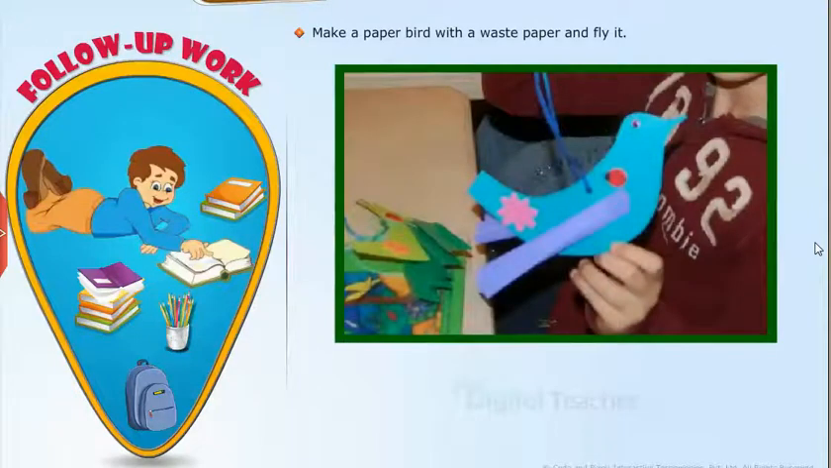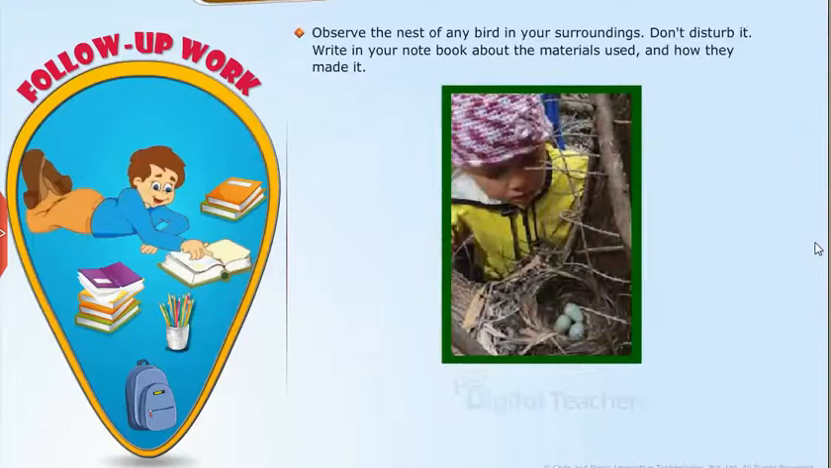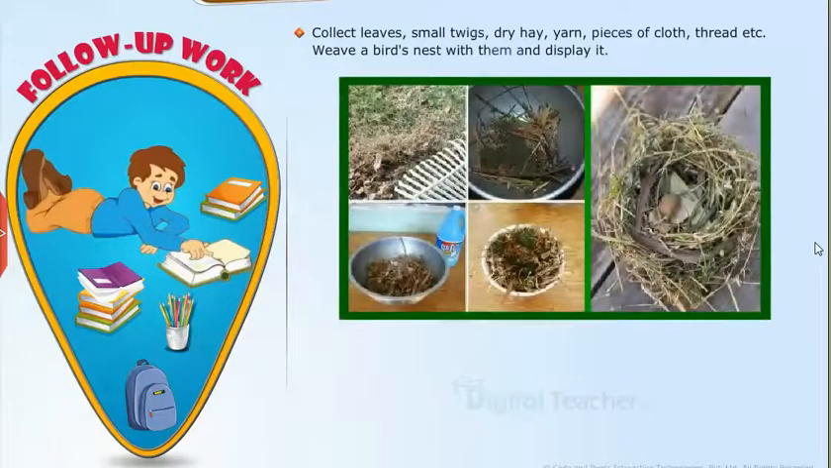Make a paper bird with a waste paper and fly it. Observe the nest of any bird in your surroundings. Don't disturb it. Write in your notebook about the materials used and how they made it. Collect leaves, small twigs, dry hay, yarn, pieces of cloth, thread, etc. Weave a bird's nest with them and display it.